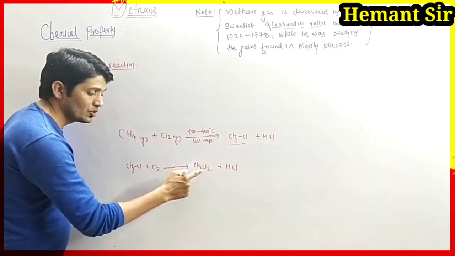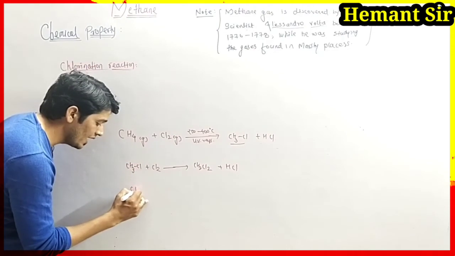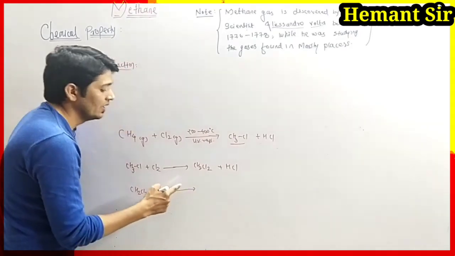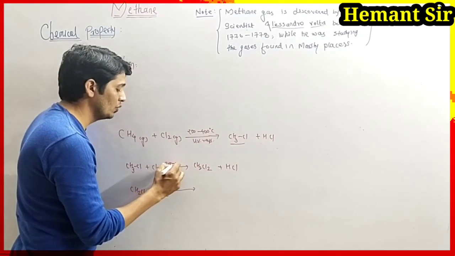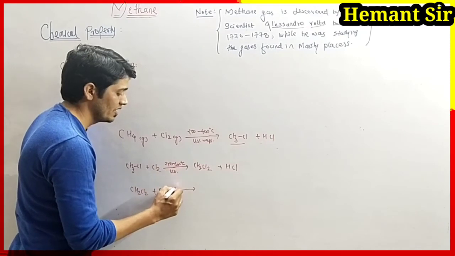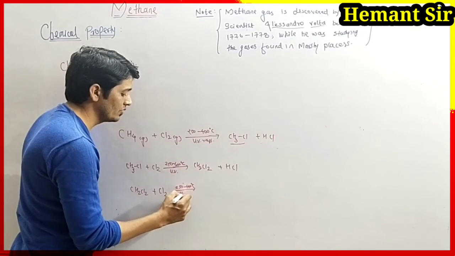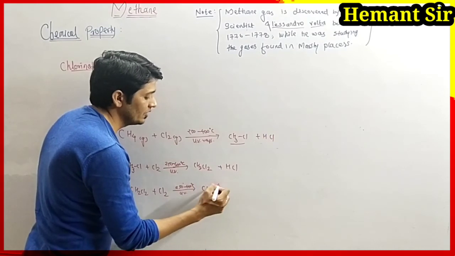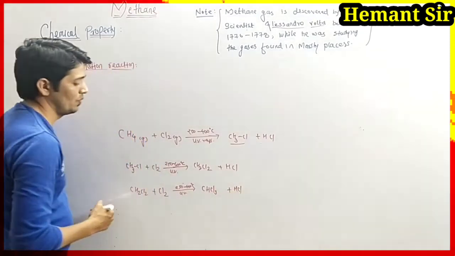This CH2Cl2, dichloromethane, again reacts with chlorine gas, under the same conditions: 250 to 400 degrees Celsius in presence of UV rays. It gives chloroform, CHCl3, and HCl is formed again.